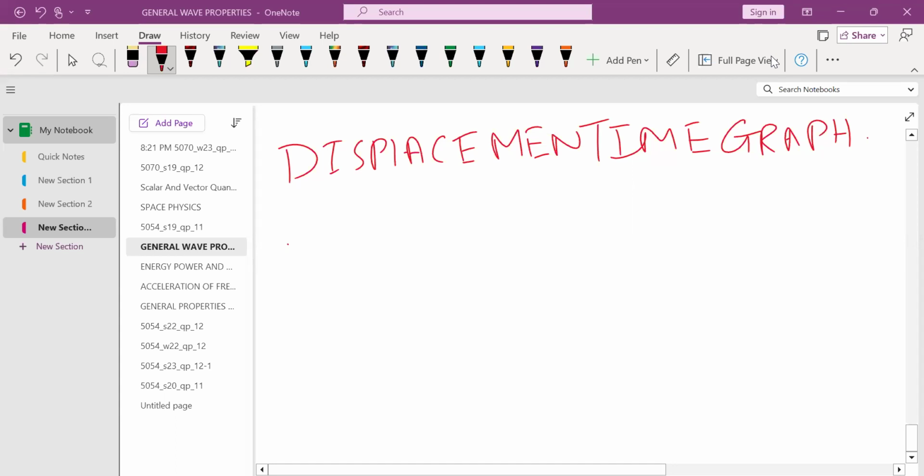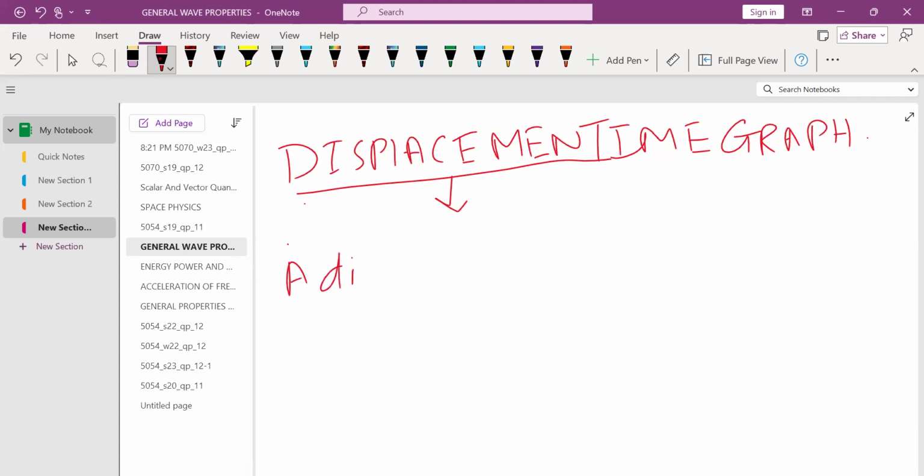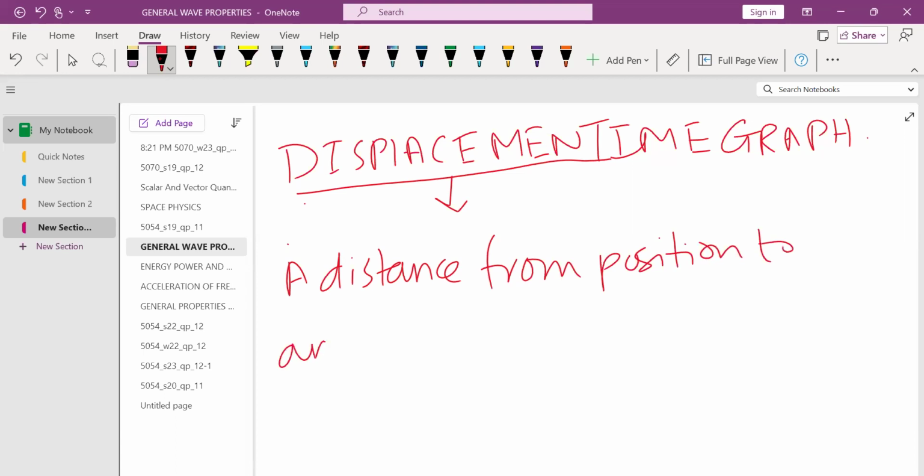The next thing in this chapter is the displacement time graph. So what is the displacement time graph? Before this, you need to know what displacement is. Displacement is the distance from the mean position to any given point. You should know what displacement is in the chapter of waves: a distance from the mean position to any given point or position.